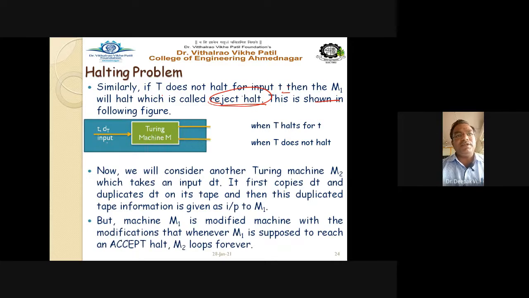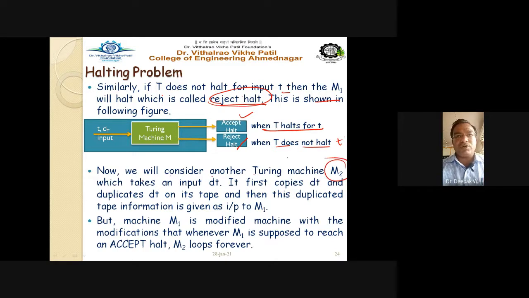Input t dt is given to the Turing machine M1, which accepts and halts when t halts for input t, and rejects and halts when t does not halt for input t. Getting this point? So now we will consider another Turing machine.